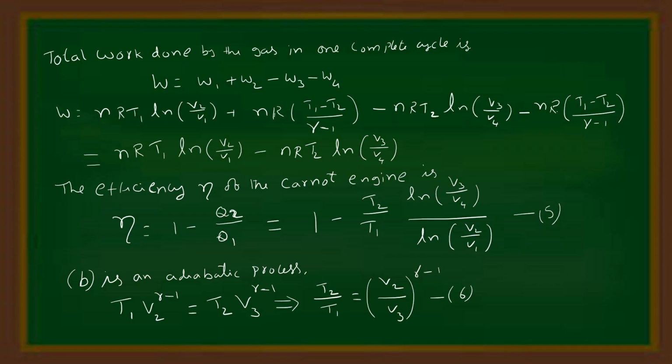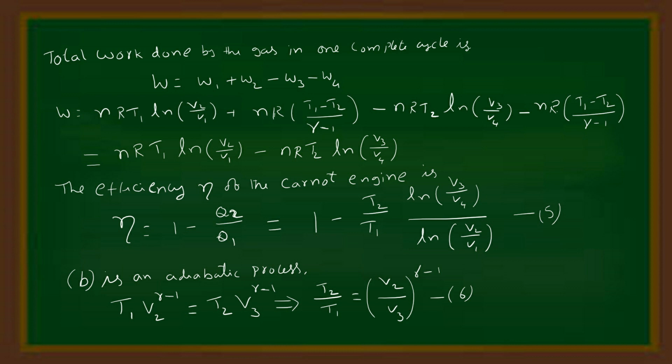Total work done by the gas in one complete cycle is W = W1 + W2 - W3 - W4. Here W1 and W2 are positive as the gas expands, W3 and W4 are negative as the gas is compressed. So the work done by the gas W = nRT1 ln(V2/V1) + nR(T1 - T2)/(gamma - 1) - nRT2 ln(V3/V4) - nR(T1 - T2)/(gamma - 1). Hence W = nRT1 ln(V2/V1) - nRT2 ln(V3/V4).